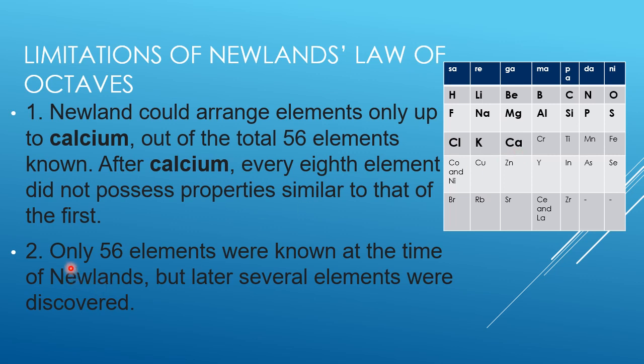Second demerit of his classification: he assumed that only 56 elements existed and that in future no more elements were going to be discovered. But later several elements were discovered and his assumption about knowing all 56 elements proved wrong.